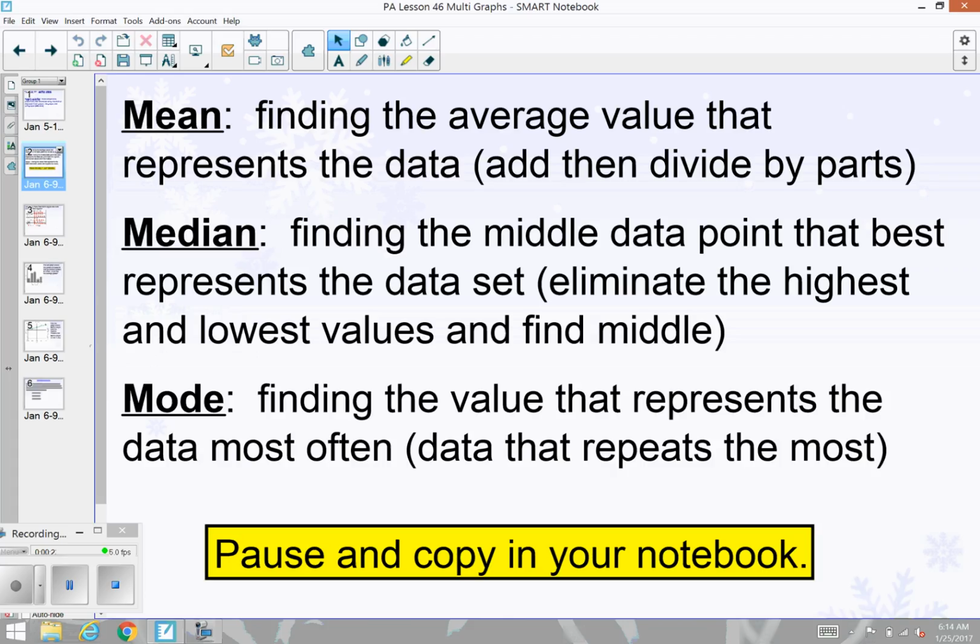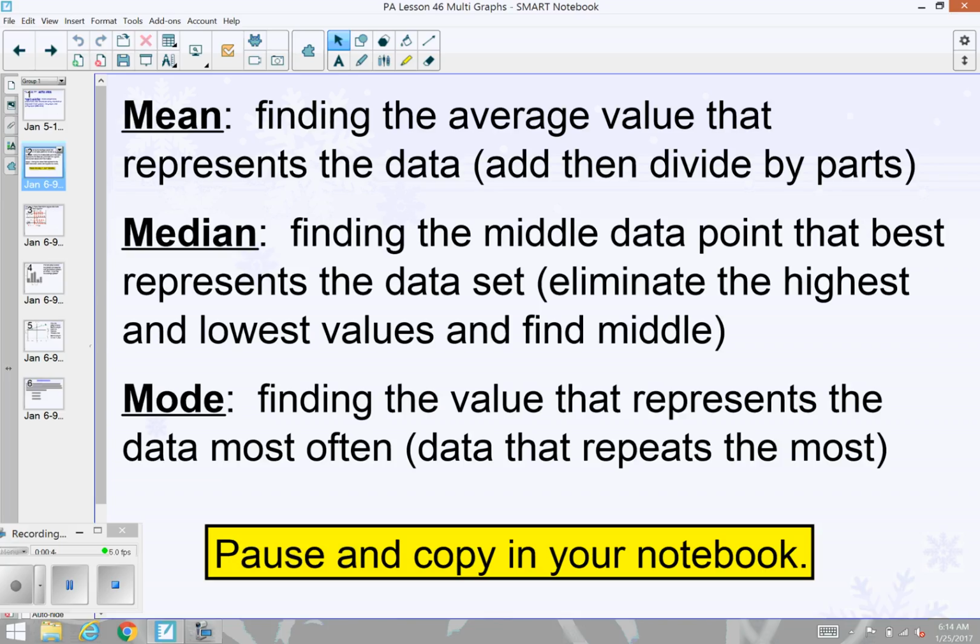One thing that you're going to see over and over again when you're studying statistics throughout math is to find different measures of center, or different types of averages. And here are the three most common ones: mean, median, mode. Now I know you've seen them often, but I just want to review them for you and have you put them in your notebook.